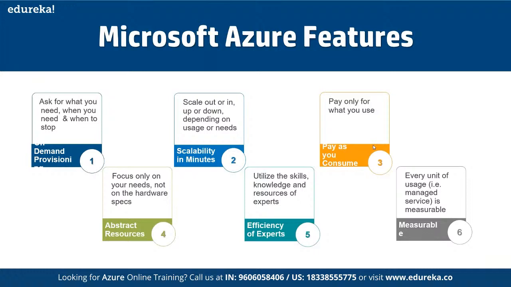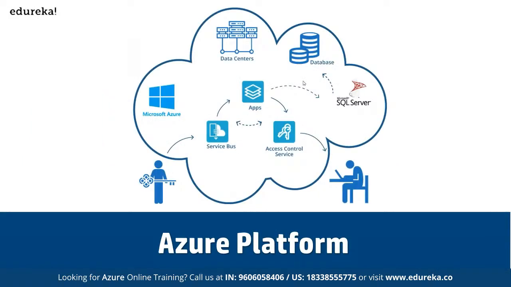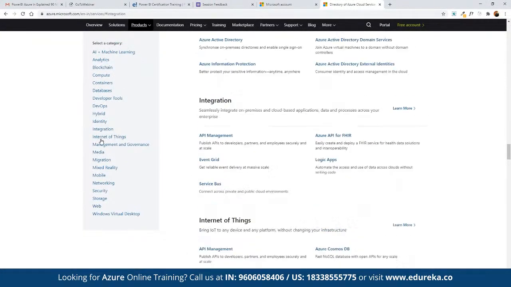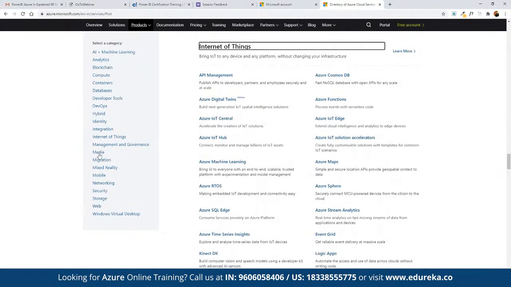So we discussed the Azure platform. Azure has multiple services offered under its umbrella. As we discussed, we have more than 200 services offered under blockchain, computation, containers, databases, developer tools, DevOps, hybrid, identity, integration, Internet of Things, management and governance, media, mixed reality, mobile applications, networking, security, and storage. There are multiple solutions offered under Azure that we can choose accordingly.